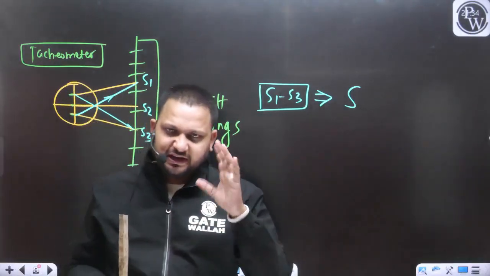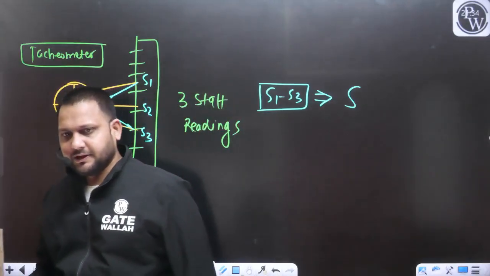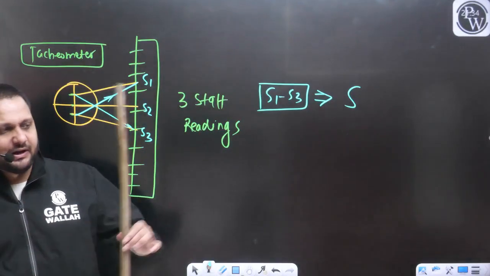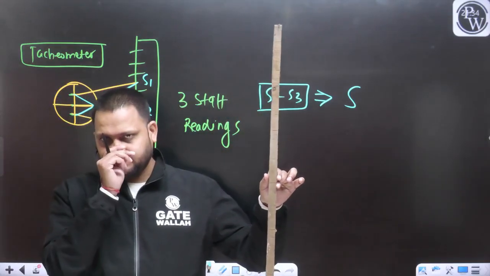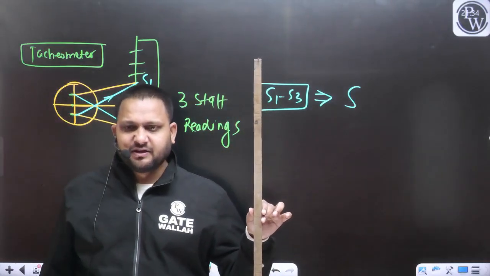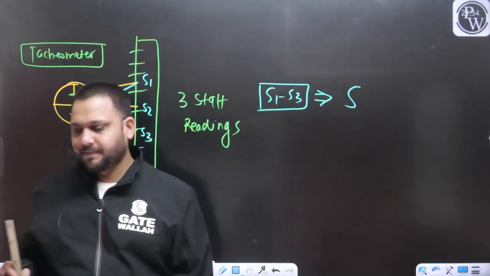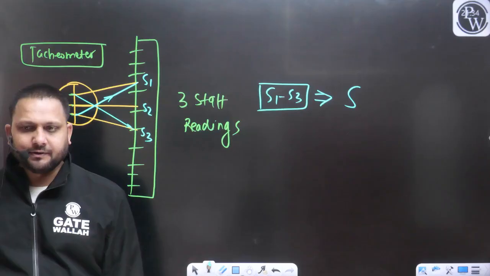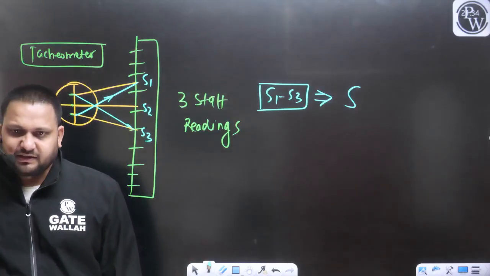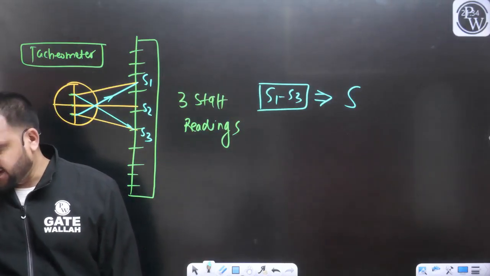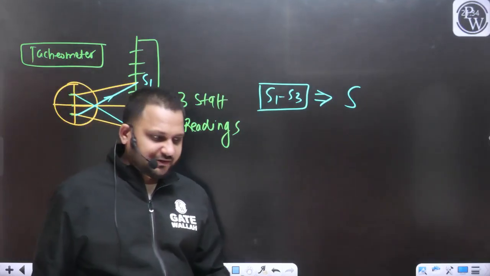How they will change, we will discuss, don't worry. All the readings we are getting are on the same staff. The important point is that we will get three staff readings if we are using the tacheometer.